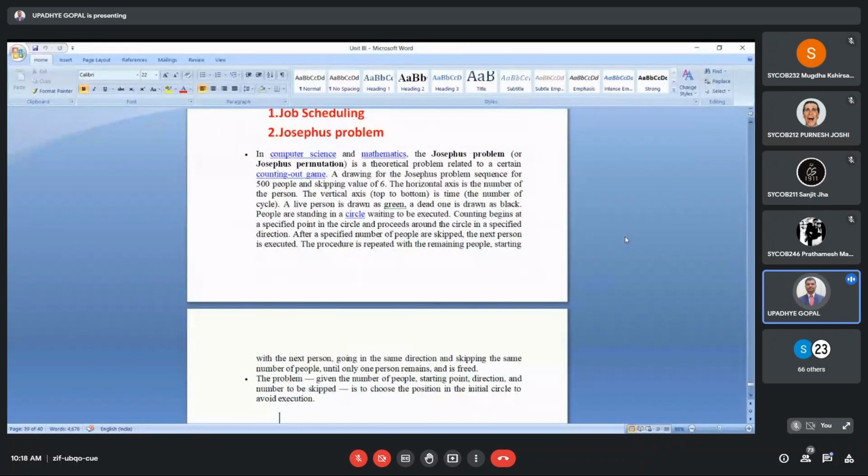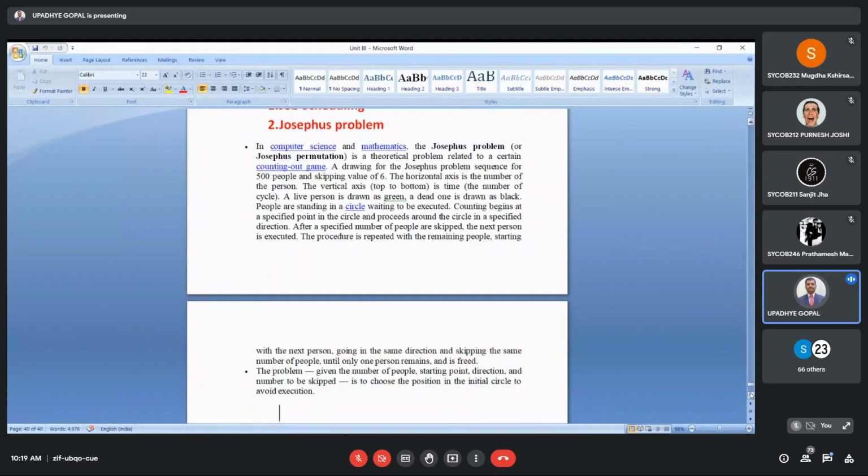Suppose we have 7 people who are adjacent to each other, and adjacent people will kill each other. In that case we have to find a particular combination in such a way that only one person will be remaining among the entire given number of persons. So this is what the problem is.